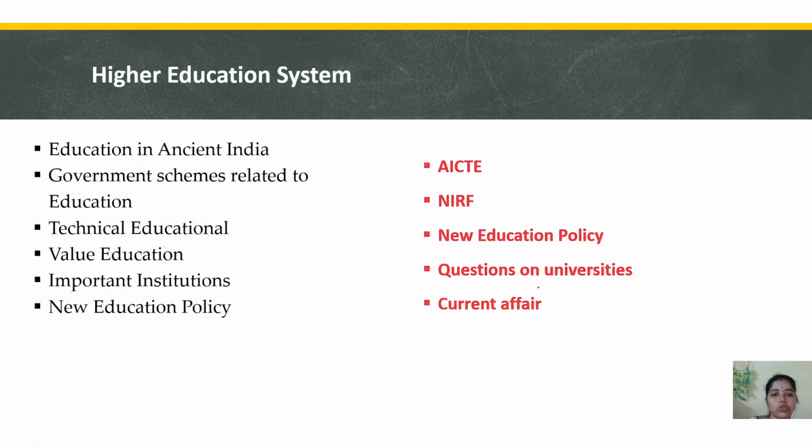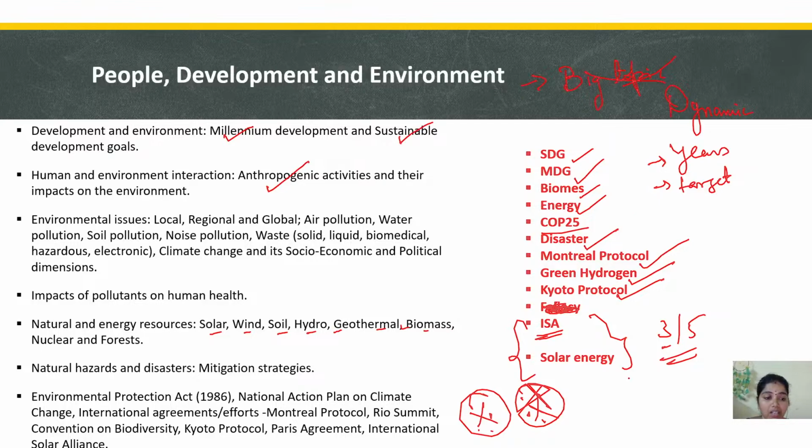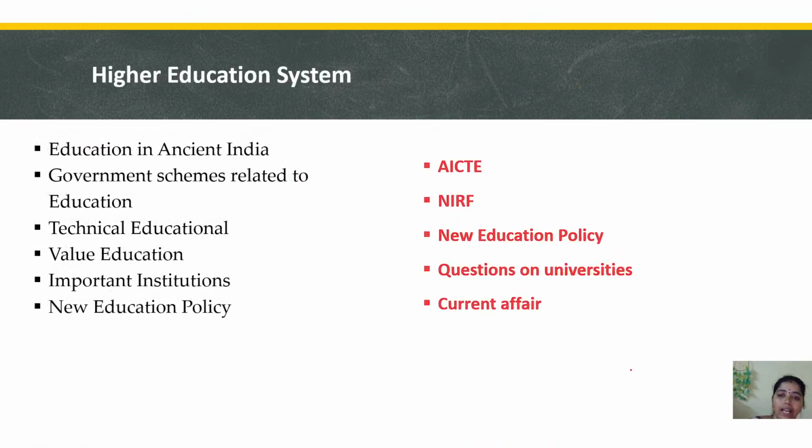So next goes to the higher education system. G20, yes, right. They'll be asking questions from current trends. In this, as I said, it is dynamic, right? So we are supposed to be focused on G20, very good. Next comes the higher education system.